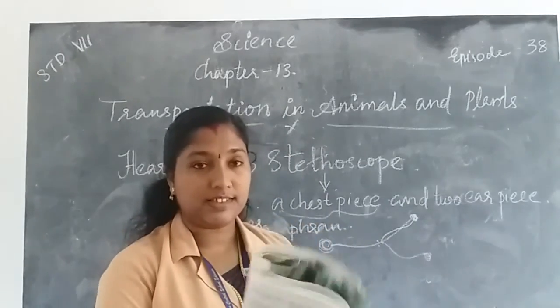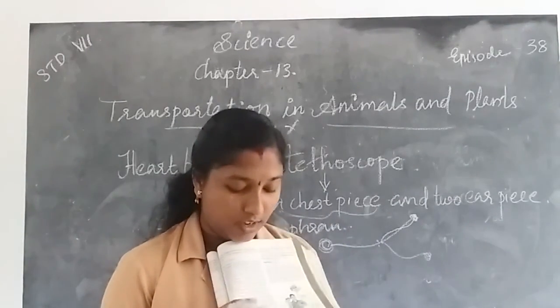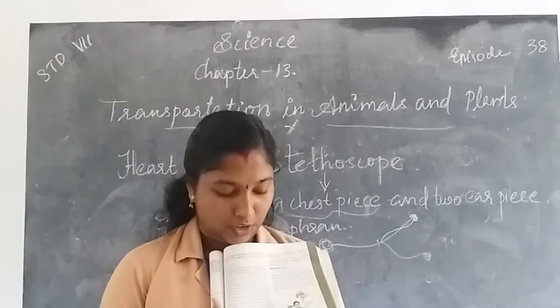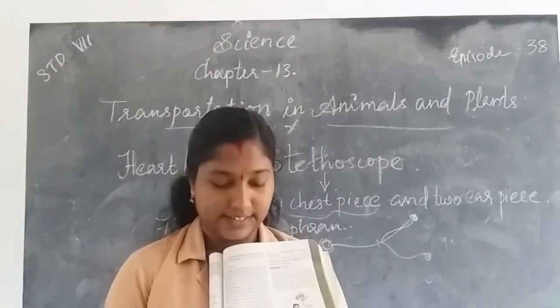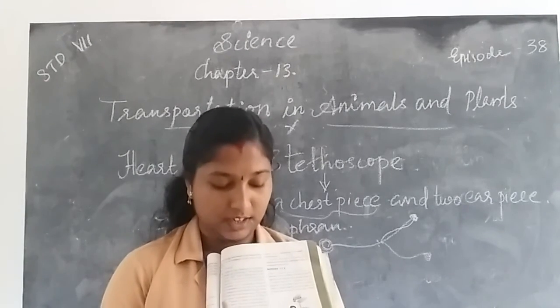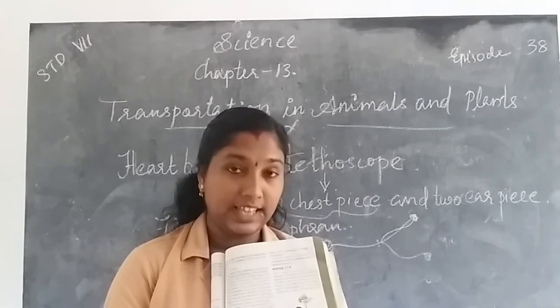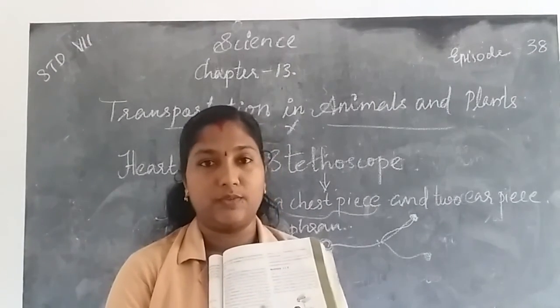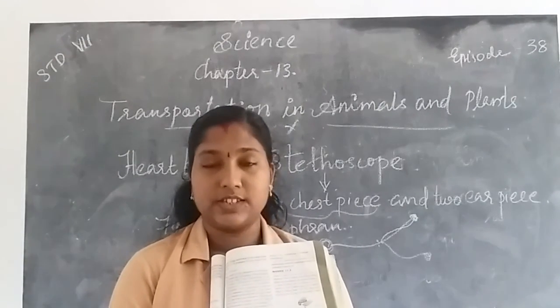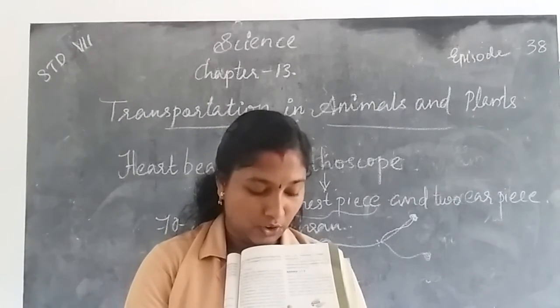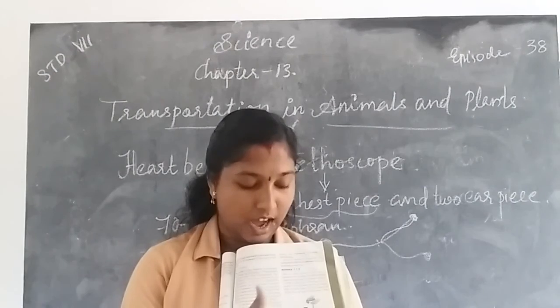Here a column is given for you to work out. First, the name of the student, write the name here. Then while resting, count the heartbeat and pulse rate. Then after running, take the heartbeat and pulse rate. We know that there is a difference. We can see the pulse rate and heartbeat at rest and after running.